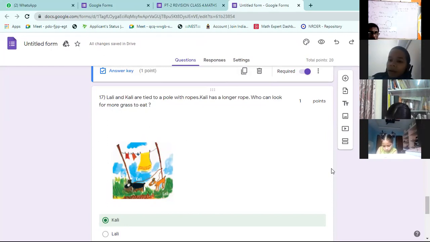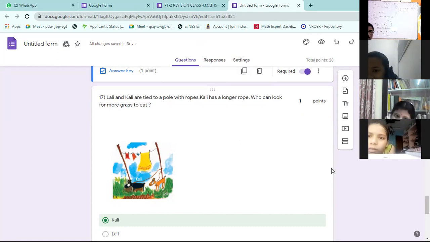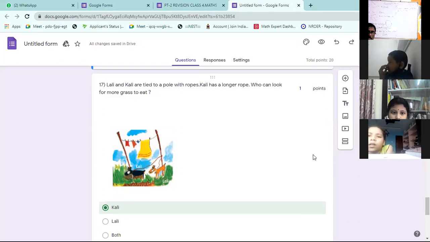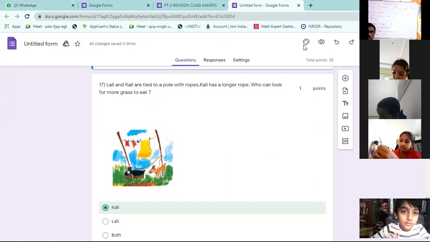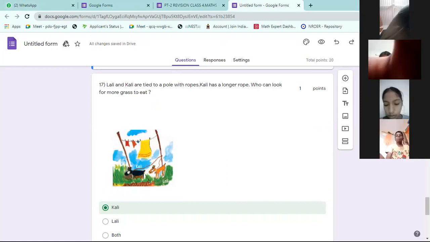So Collie can look for more grass to eat, since it can move more distance with the longer rope. So Collie is the answer. So we can go to the next one.